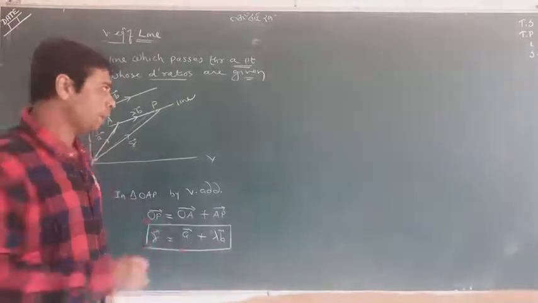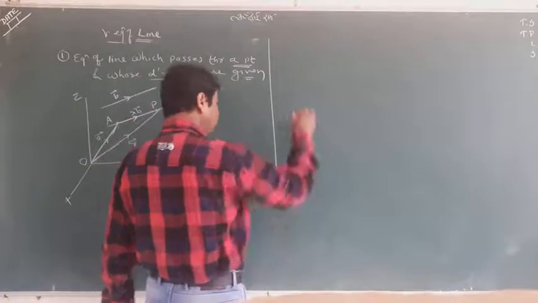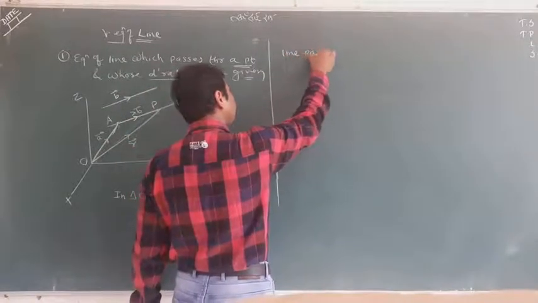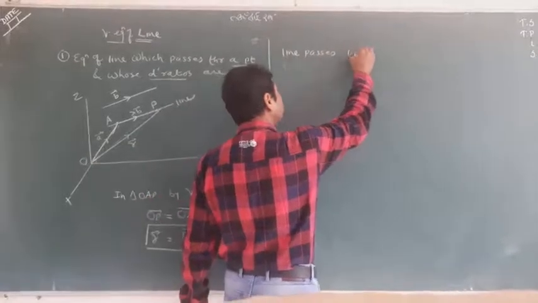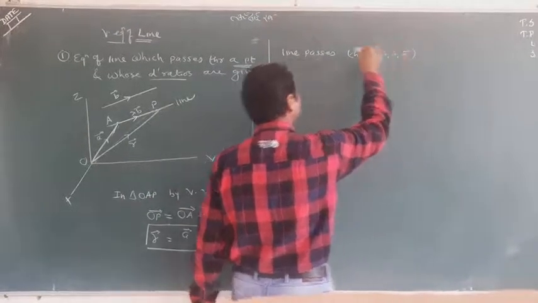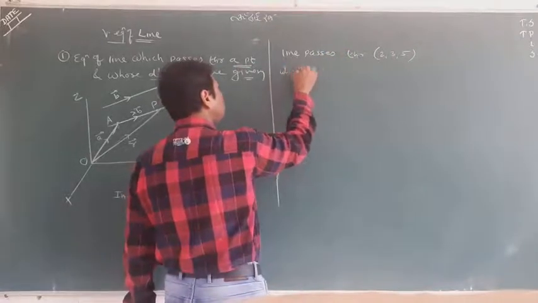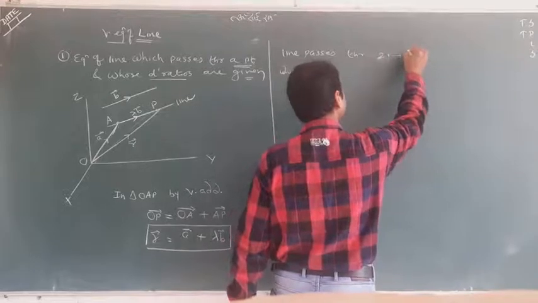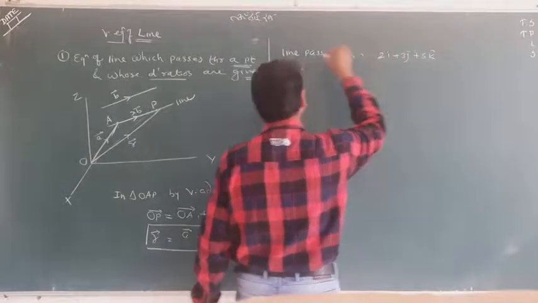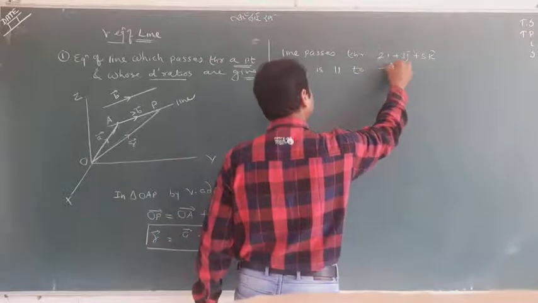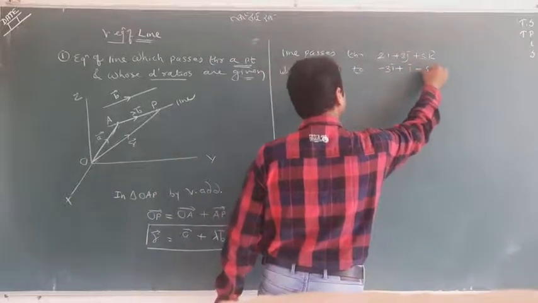Suppose I put an example to you. A line passes through 2i plus 3j plus 5k, which is not a coordinate but a vector, and is parallel to minus 3i plus j minus 5k.